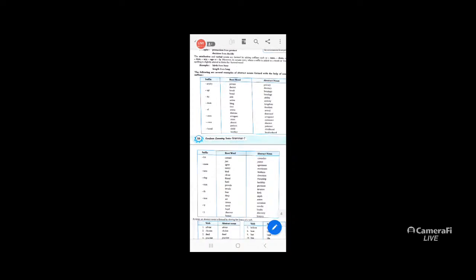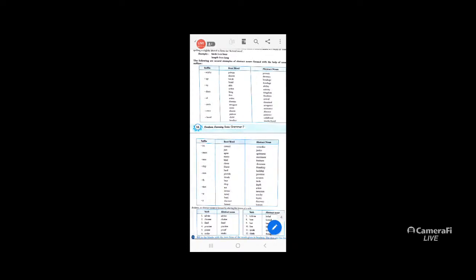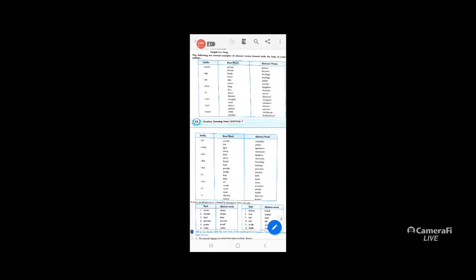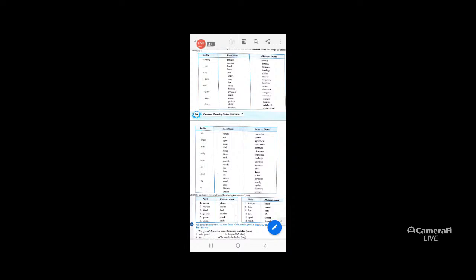Like with dom: king plus dom equals kingdom, free plus dom equals freedom; arrive plus al equals arrival, dismiss plus al equals dismissal; arrogant plus ce equals arrogance, assist plus ance equals assistance, absent plus ce equals absence, patient plus ce equals patience; child plus hood equals childhood, brother plus hood equals brotherhood.